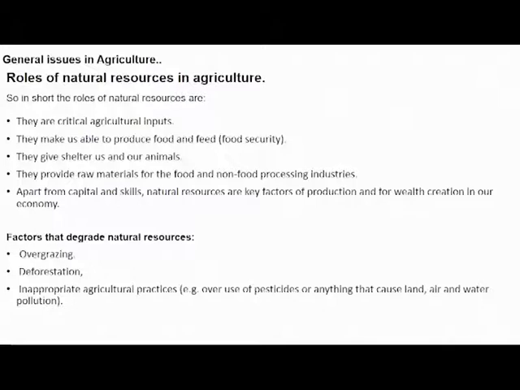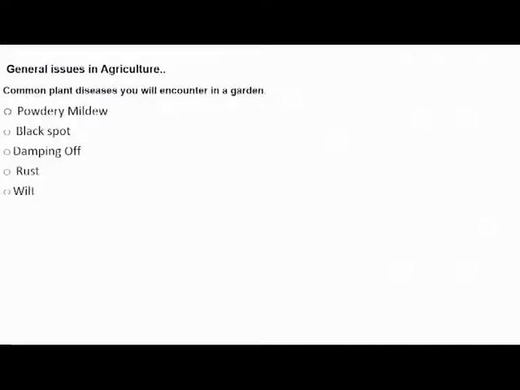Then also coming to the general issues in agriculture, that one I want us to look at as we are continuing with general issues. There are so many issues covered under these aspects, and I want you to go to your study guide and study that aspect of general issues in agriculture closely. There are also diseases that attack plants. These are common plant diseases that one will encounter in their gardens. We have powdery mildew, black spot, damping off, and rust. I want you to go to your study guide and study these diseases in detail.